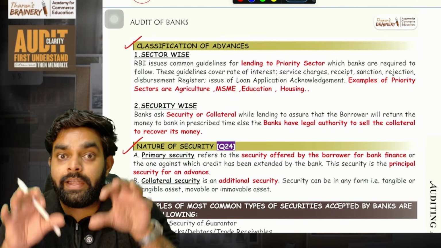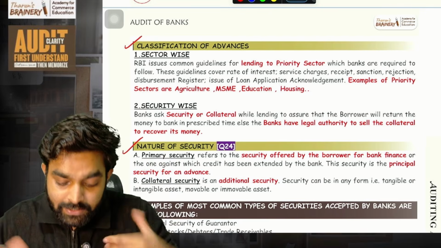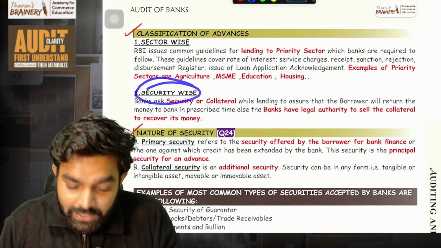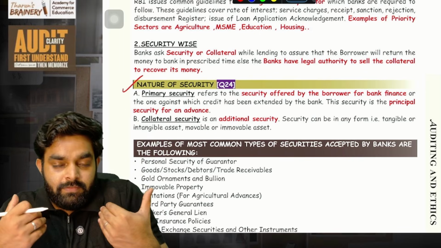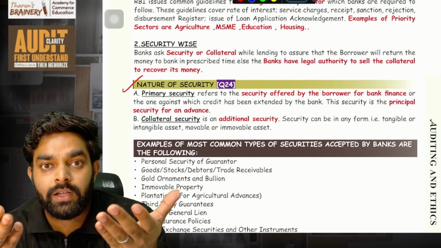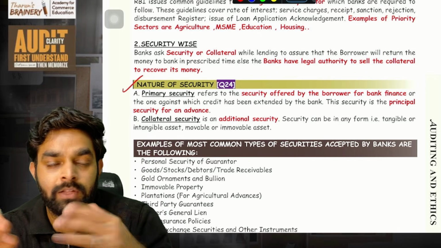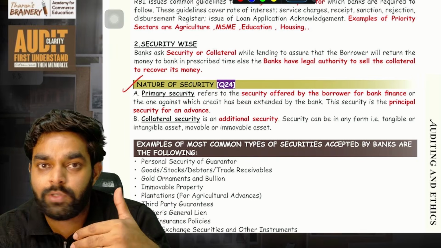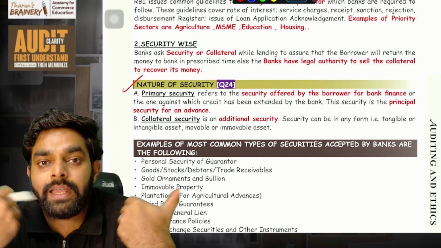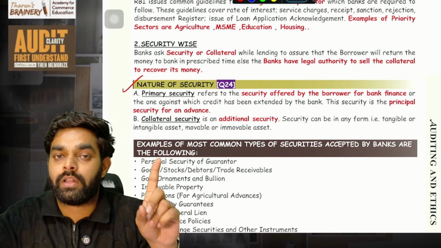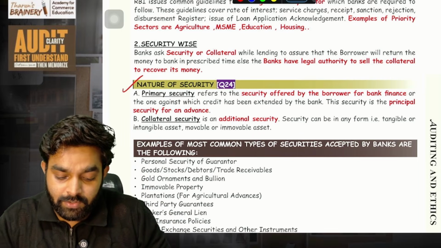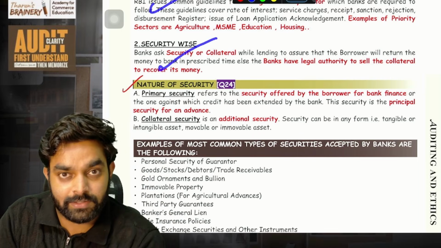Or you can classify them security wise. When a bank gives you a loan, you give a security to the bank, either your property, land or building, or other title deeds. All the loans given by the bank by taking a security are one set. The second set is all the loans given by the bank without security. So you can classify it either like this or like this.